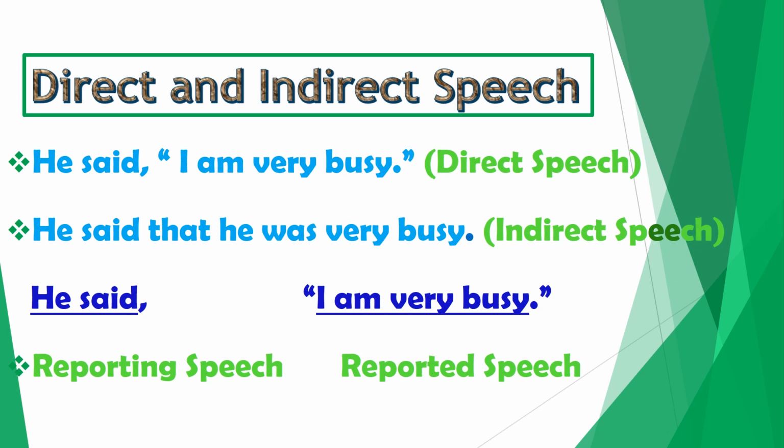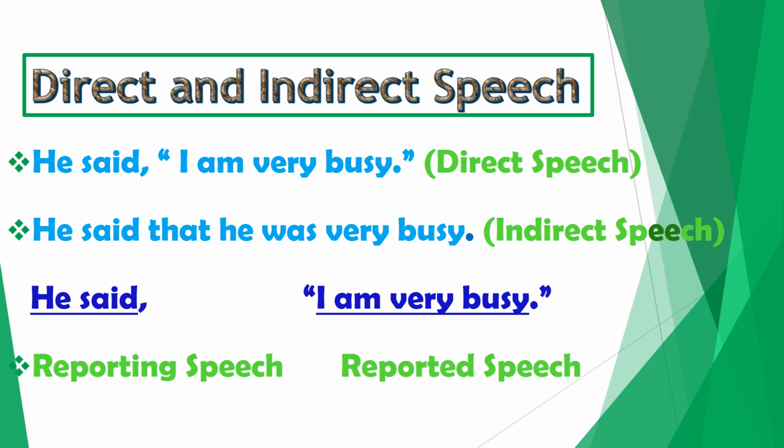This is to show that we are repeating the words exactly without making any change. Whereas in indirect speech, we don't use inverted commas or quotation marks. And what is the other difference? The other difference is the word that. We use that in indirect speech, but it is never used in direct speech.